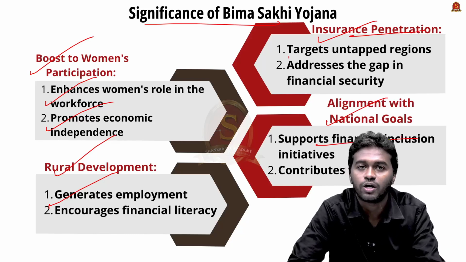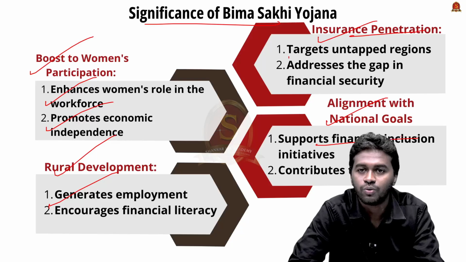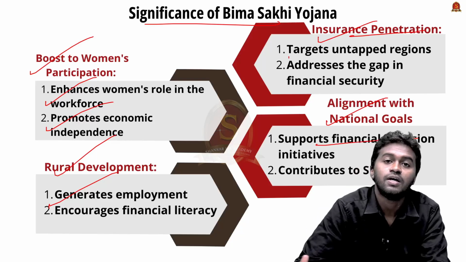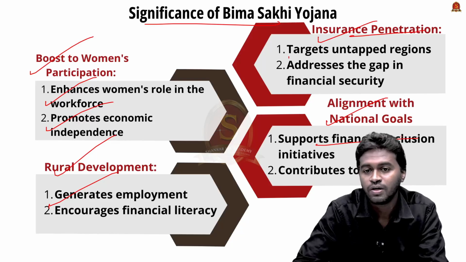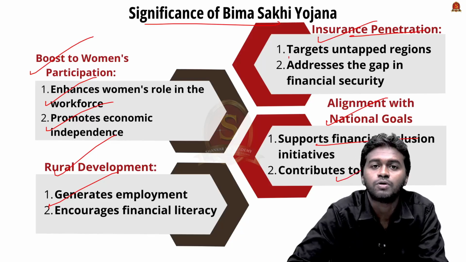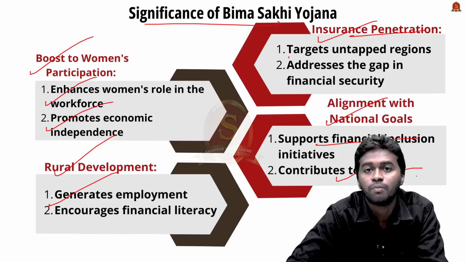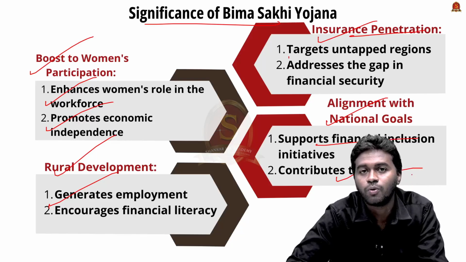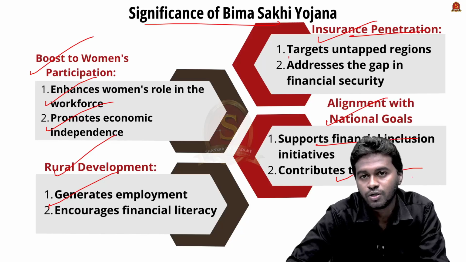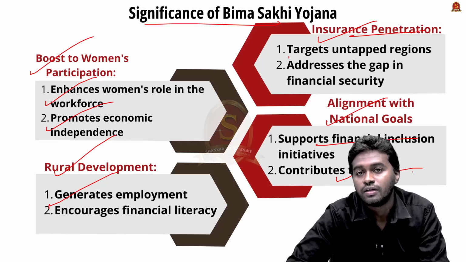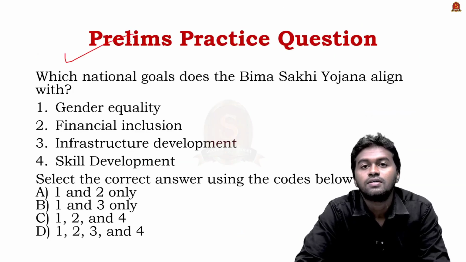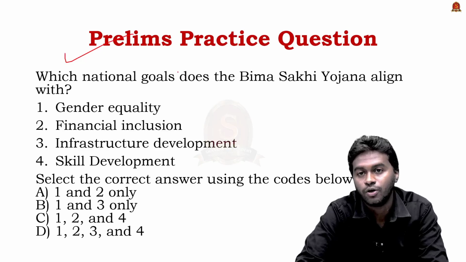For example, they are working towards universal health coverage through insurance penetration. At the same time, they are also working towards financial inclusion through empowering women. And it is also aligning with certain principles of the SDG goals. For example, goals number 8 and 10, both talking about inclusive development and economic growth. So in this way, Bima Sakhi Yojana plays an important role in ensuring socio-economic welfare in the nation.